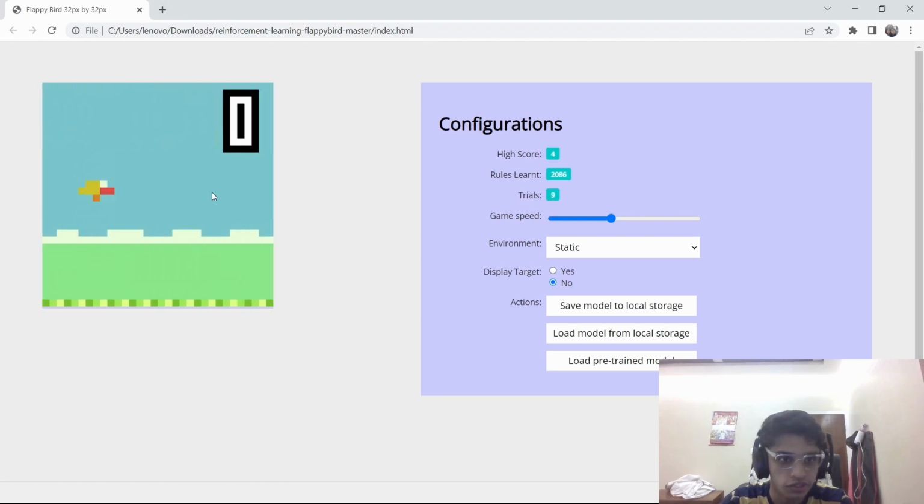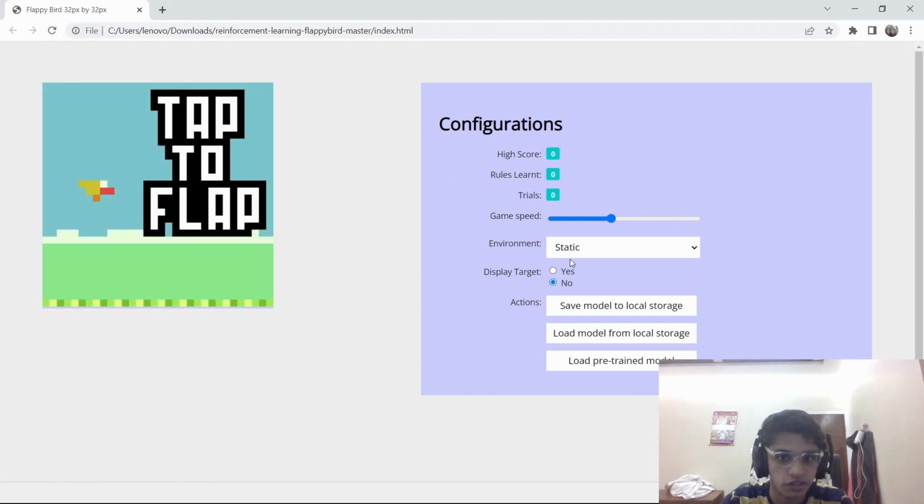And not more hastily. There are two different types of environments that I have defined over here. One is the static environment, where the position of the gap between the two green tubes is almost similar and doesn't change. There's also a random environment where the gap between two green tubes will be more random.